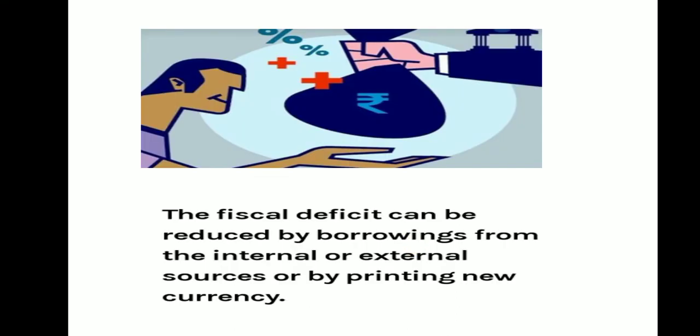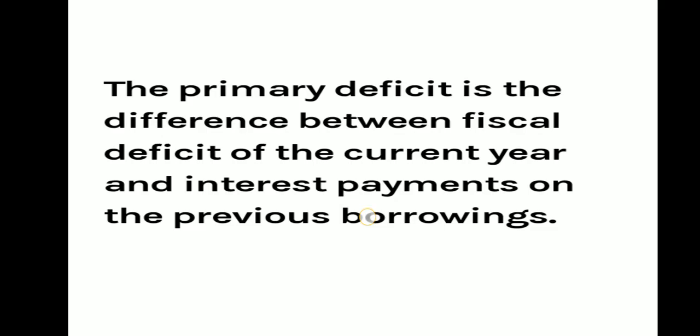Fiscal deficit can be financed by borrowing from internal or external sources or by printing currency. There are two sources of financing fiscal deficit. One is borrowing, the other one is deficit financing. Deficit financing is when RBI issues new currency for this purpose, and this process is known as deficit financing.